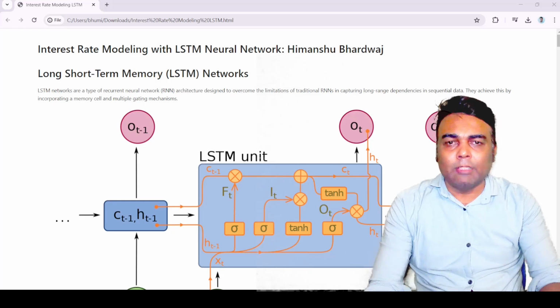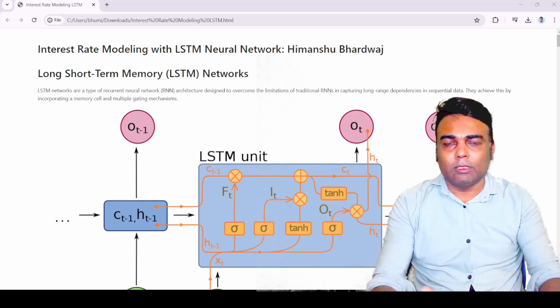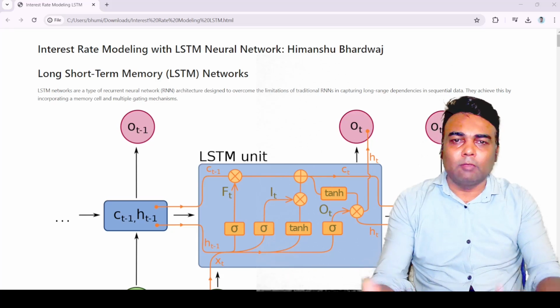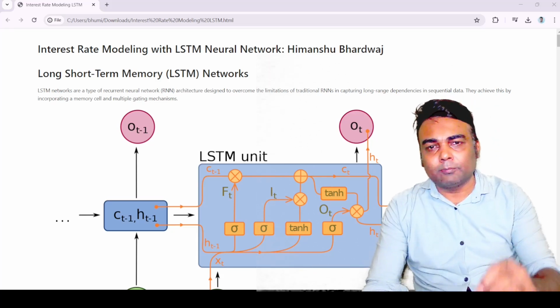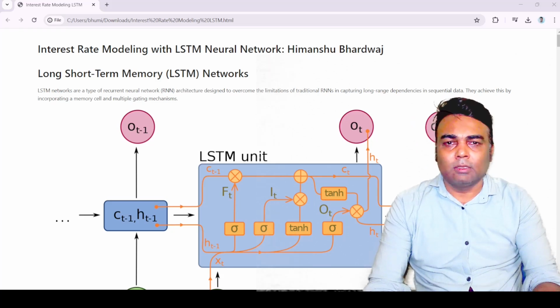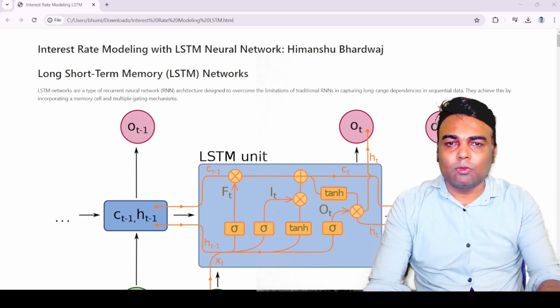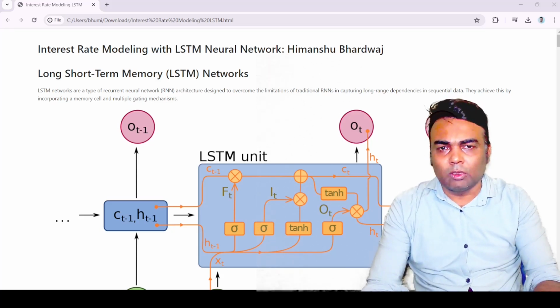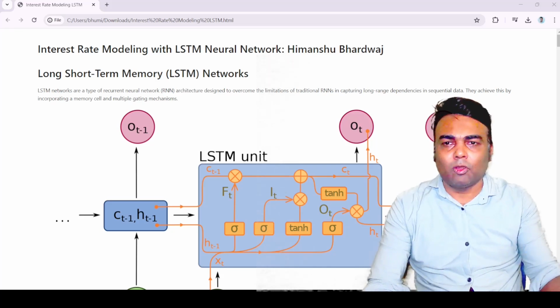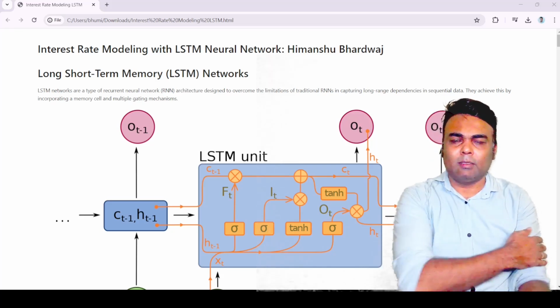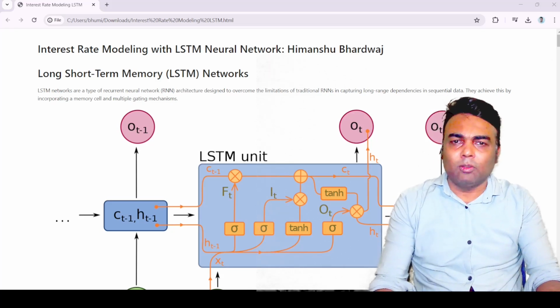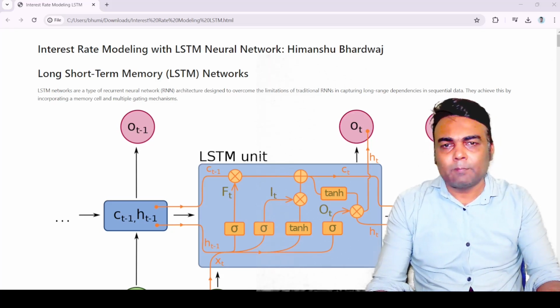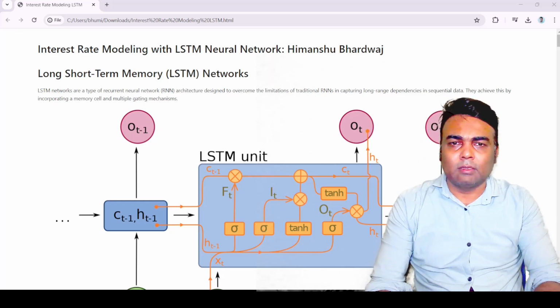So when you are going to buy a bond, first you need to find the fair value, because the fair value has to be more than its price. Only in that condition you will be interested to buy the bond. Or if you have some other objective, like you want to use it in your portfolio, that is a different matter. But in general, you will buy only when its fair value is more than its price. So how will you determine the fair value of a bond? You need to select an appropriate interest rate.